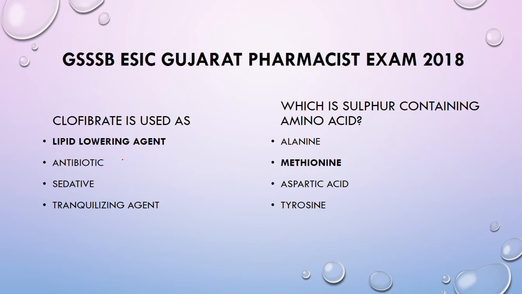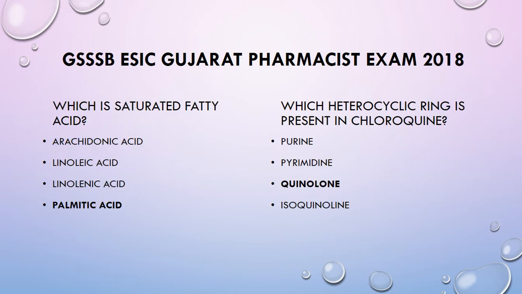Clopidogrel is used as an antiplatelet agent. Which is a sulfur containing amino acid? Methionine. Which is a saturated fatty acid? Palmitic acid. Which heterocyclic ring is present in chloroquine? Quinoline ring.